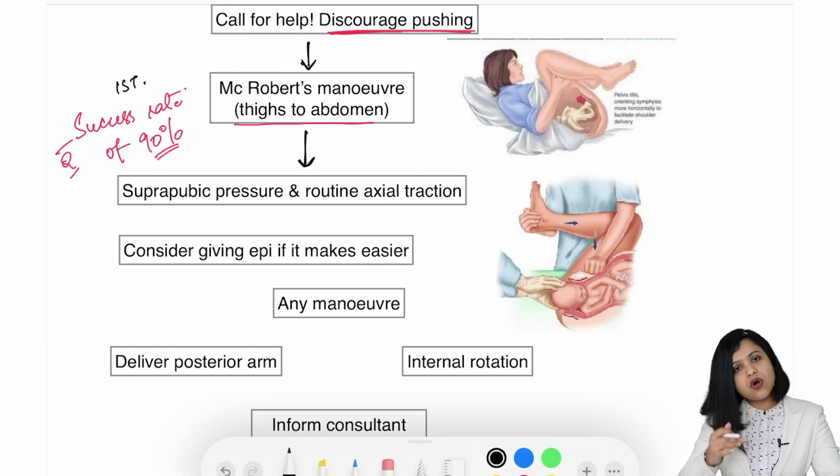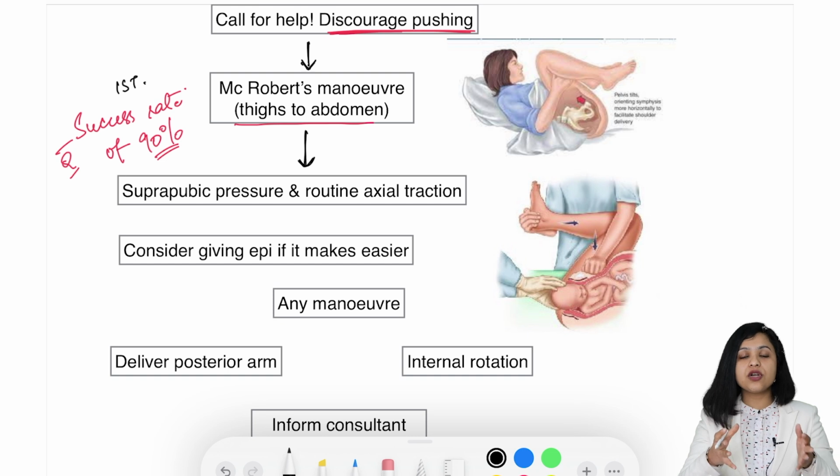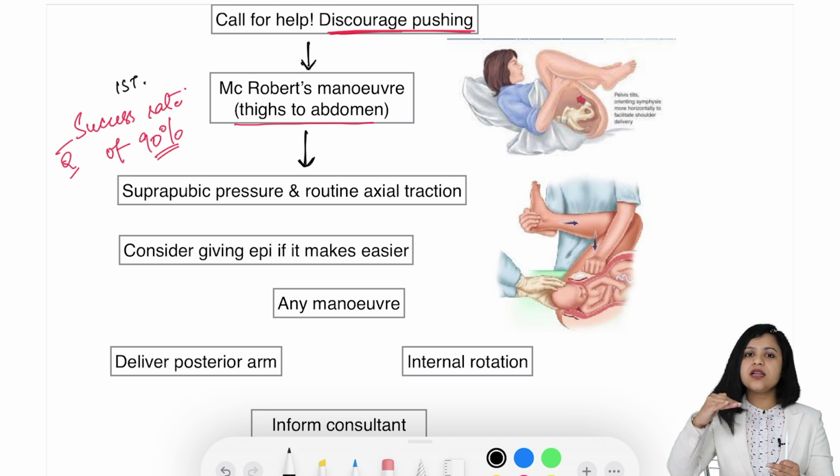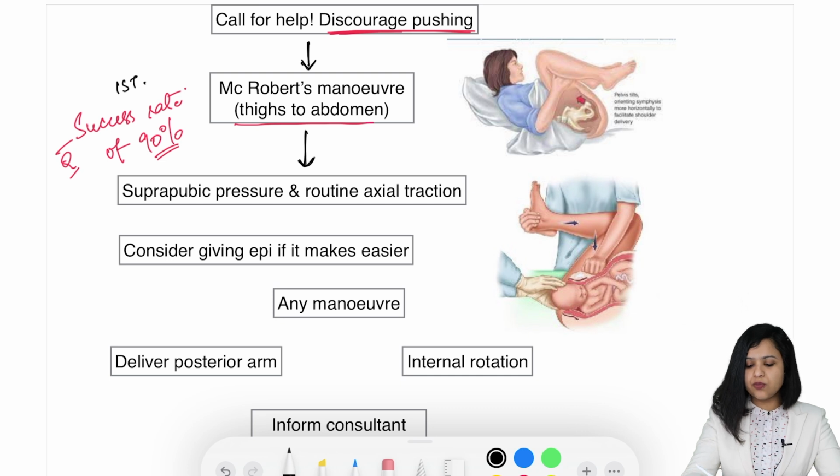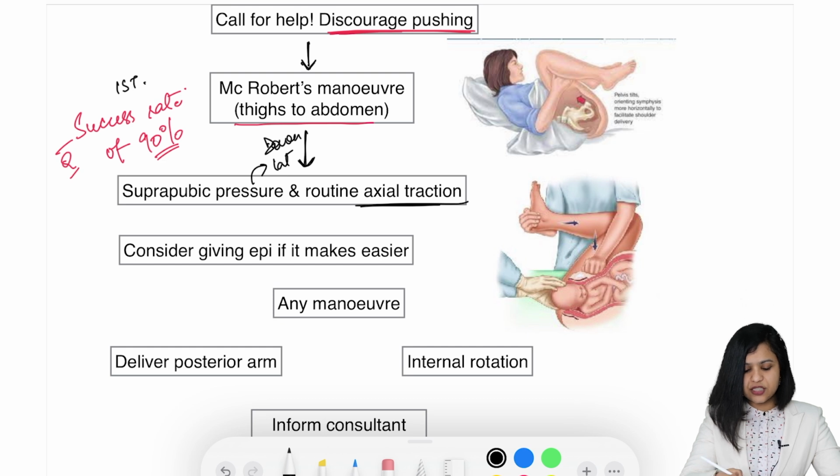Suprapubic pressure is given along with the routine axial traction. What you give from outside is no lateral or downward traction; it is the axial traction, and suprapubically you try to push the anterior shoulder downward and laterally. Downward and lateral with routine axial traction. This is the next maneuver.